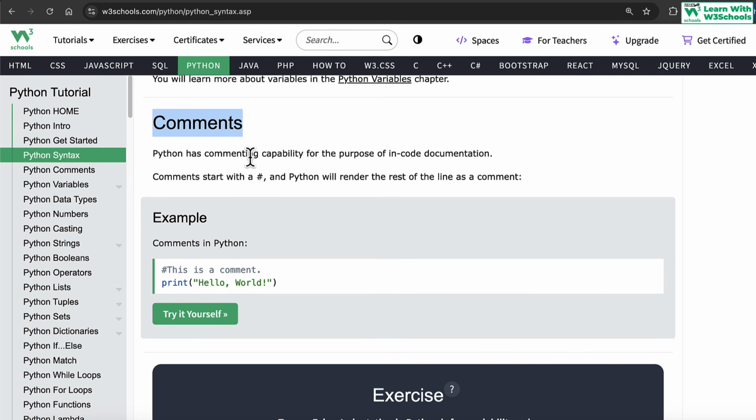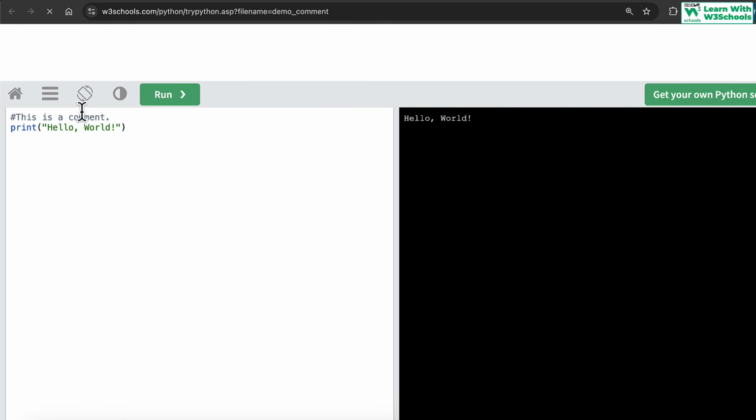Python has commenting capability for the purpose of code documentation. Comments are basically lines of code that you want the interpreter to ignore. You don't want to execute them. You just want them to be in your code. So for example, here we have a line, this is a comment, but there's no output here, no error here. There's no output because this is a comment starting with a hash.